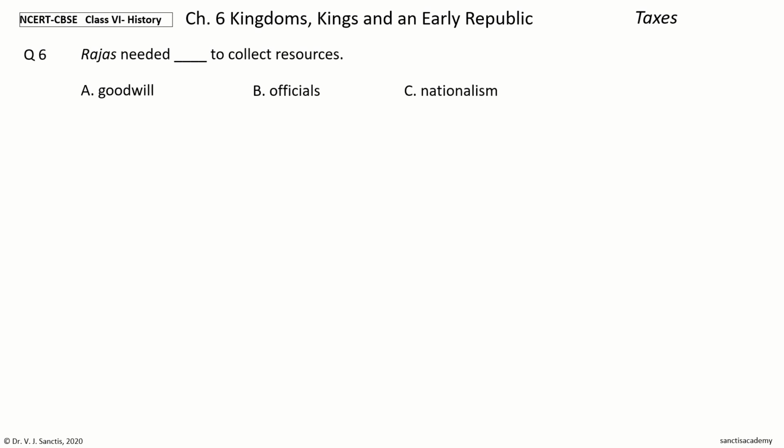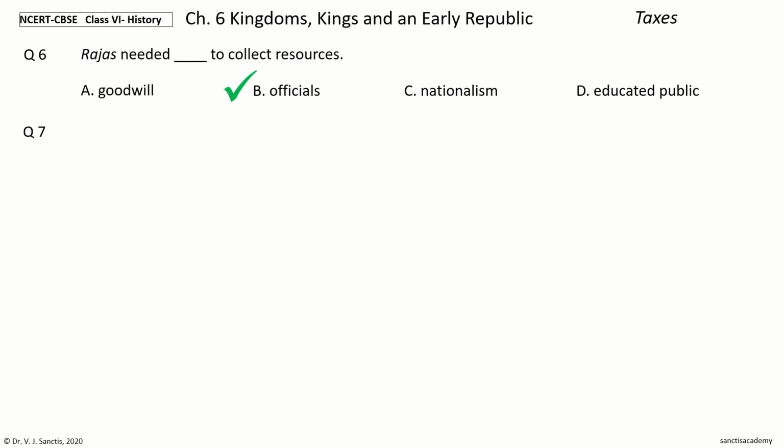Next question 6. Rajas needed dash to collect resources. The options are goodwill, officials, nationalism, educated public. Your time to choose. And the answer is officials. So Rajas needed officials to collect resources.